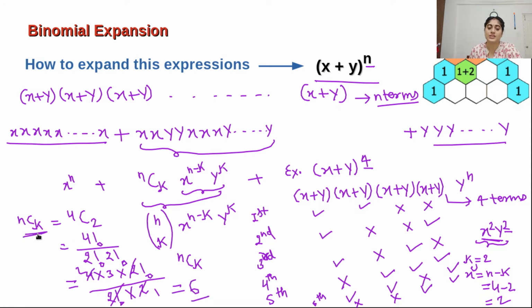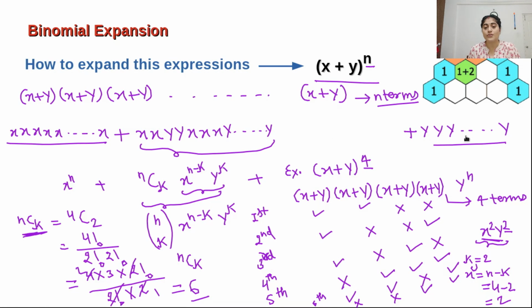So we are choosing this type of combination. There is one example in which it is clear how we are choosing from n terms. In the similar way we are making this type of combination. How many ways are there to make this type of combination? That is nCk ways. So it is a generalized term.